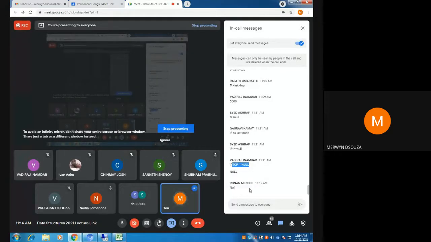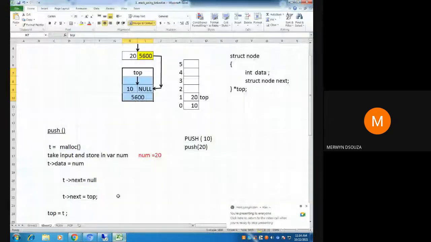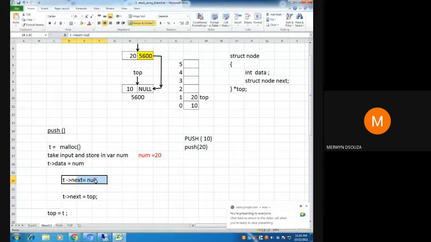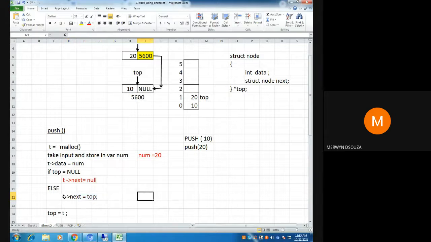This line here will be executed only if top is equal to null. Otherwise, in all other times, you will execute this. So for all other nodes, you will execute this line.